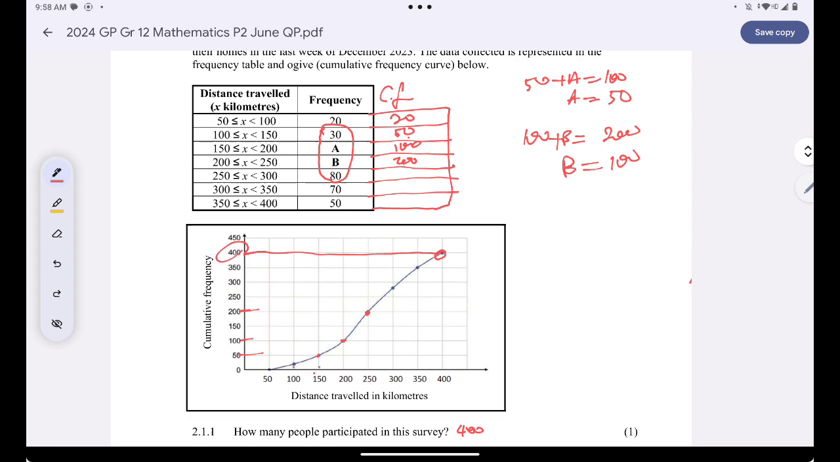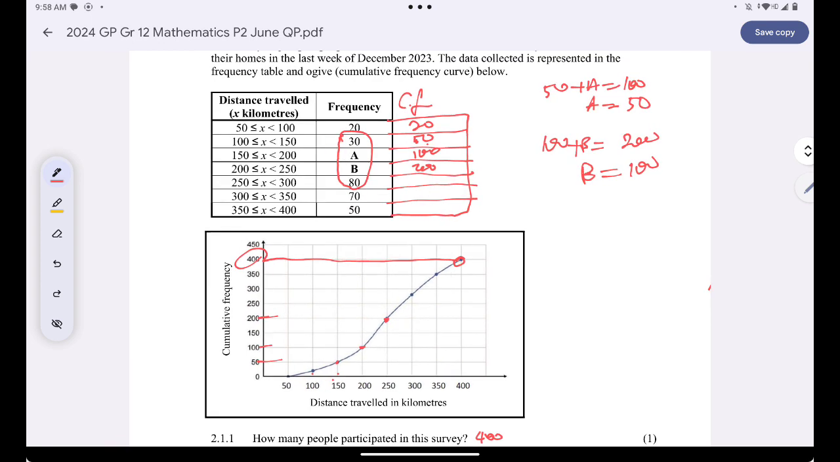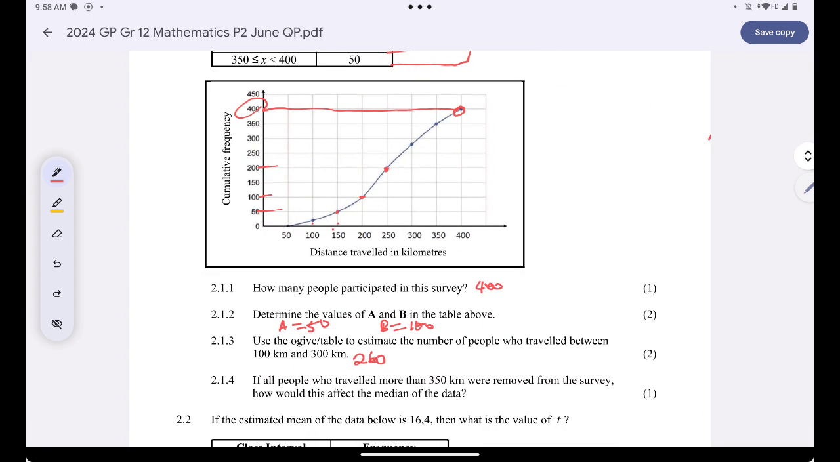Are you together? Or all I could have done was to take the cumulative frequency here, which is 280. I'll say 280 minus the first one, because the first one is less than 100 kilometers traveled. So when I say 280 minus the 20, I'll still get 260.